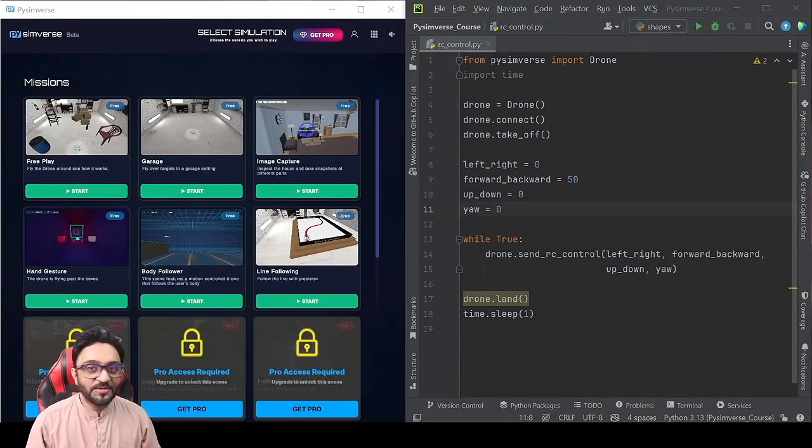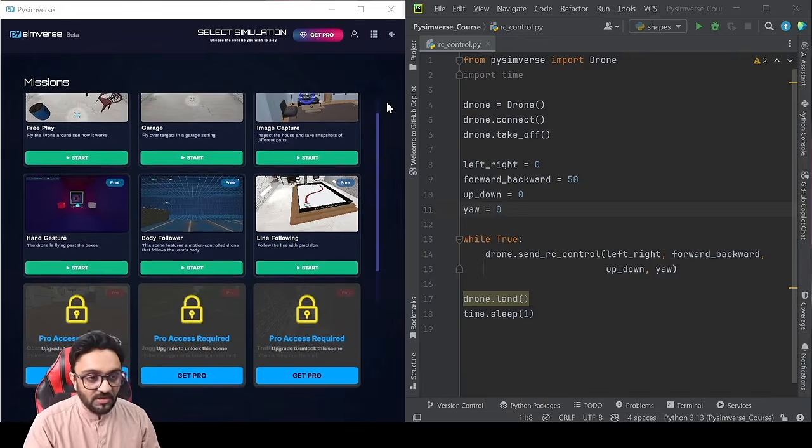So now we are going to go to our exciting part, which is the missions. So what exactly are missions? These are different scenarios, real world scenarios that are created so that you can test out and see how you would code your drone. So that's the basic idea.